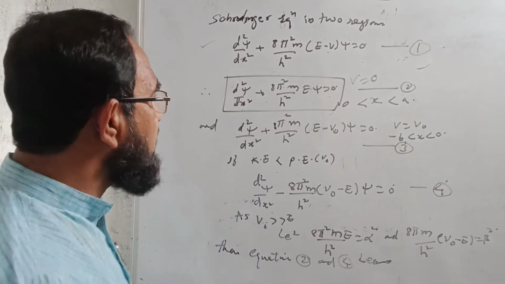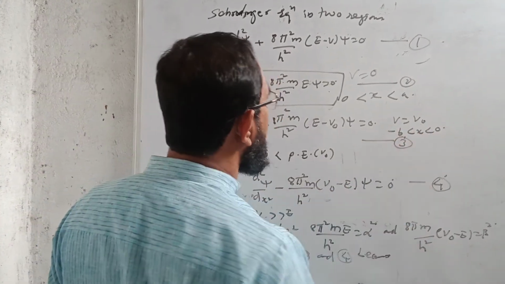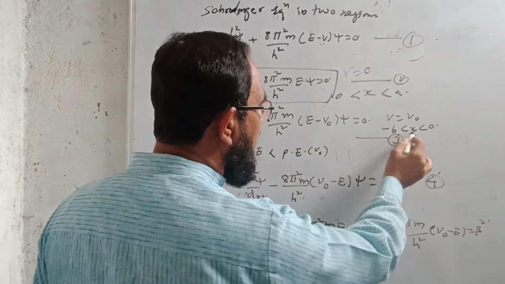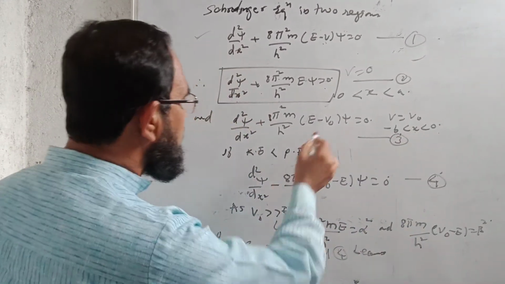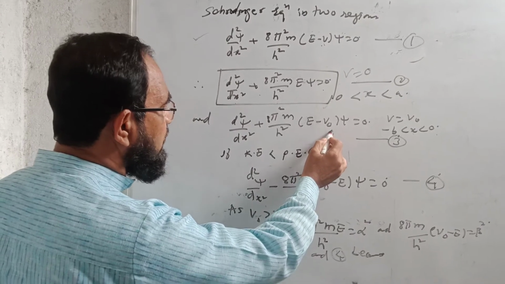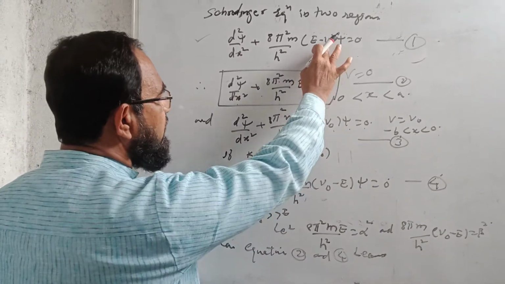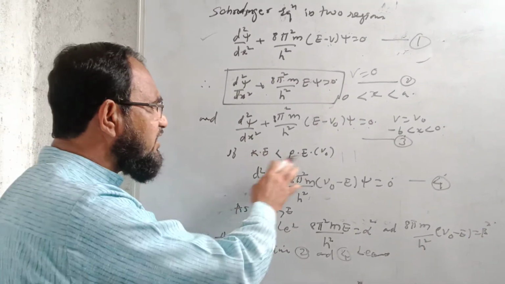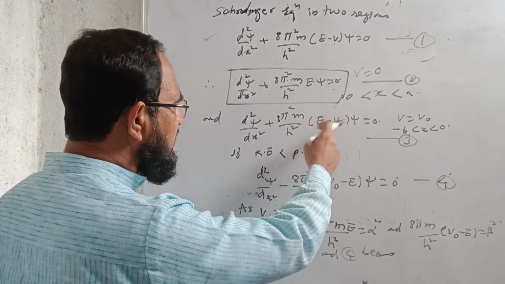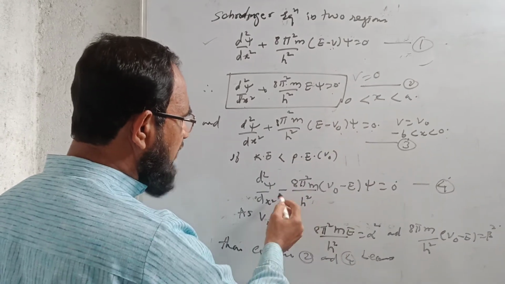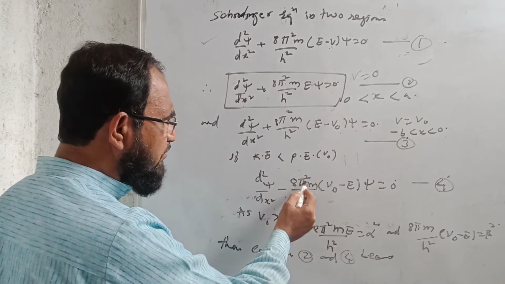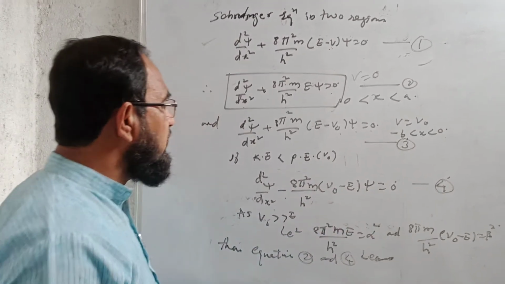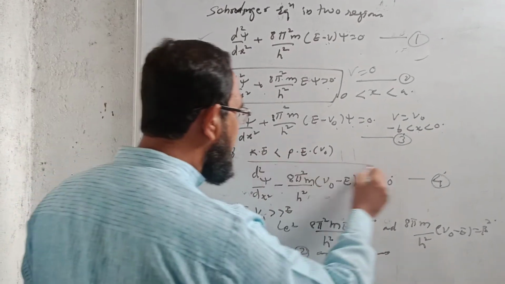Now for region 2, that is when V is equal to V0, in this equation I will write V equal to V0, for x between minus b and 0. So it will be written as (E minus V0) psi is equal to 0. Here V will be replaced by V0. Now, if the kinetic energy is much less than the potential energy, then I will take this minus sign common, and here instead of plus I will write minus 8 pi square m (V0 minus E) upon h square psi equal to 0. Now this is equation number 4, suppose.